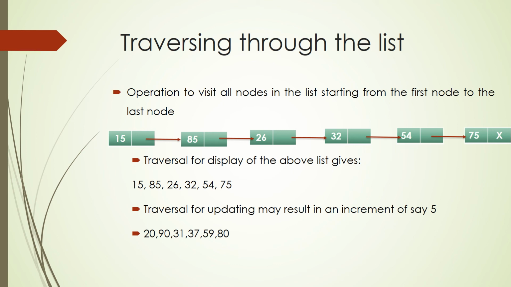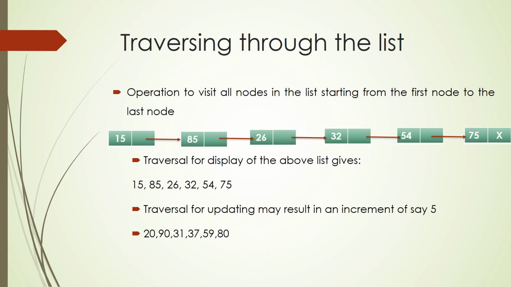If you want to travel just to display all the elements in the linked list, you can have it as 15, 85, 26, 32, 54 and 75. If you are traveling through the list to increment all the elements, or updating all the elements by say 1 or 2, then for an increment operation by 1, this becomes 16, 86, 27, 33, 55 and 76.